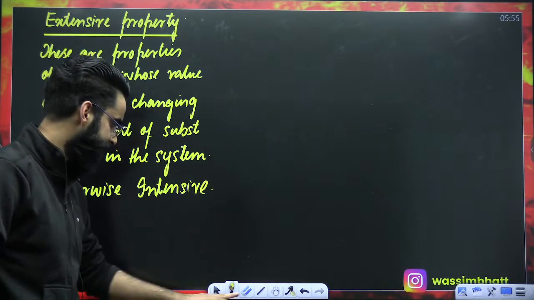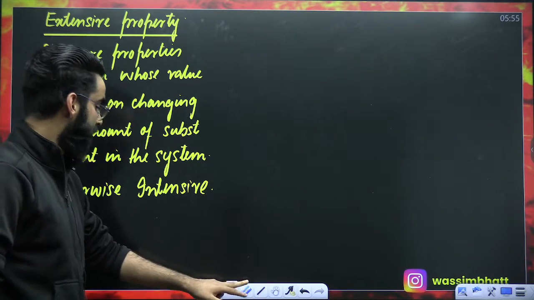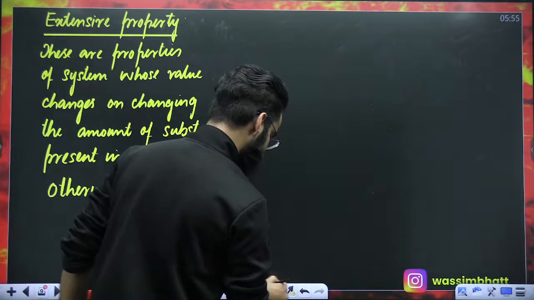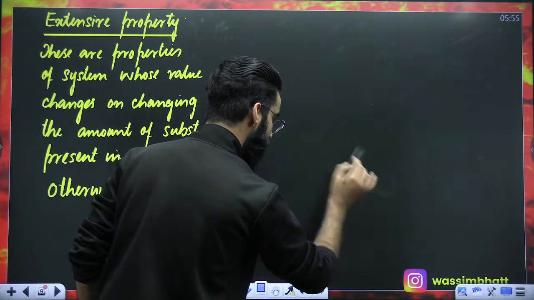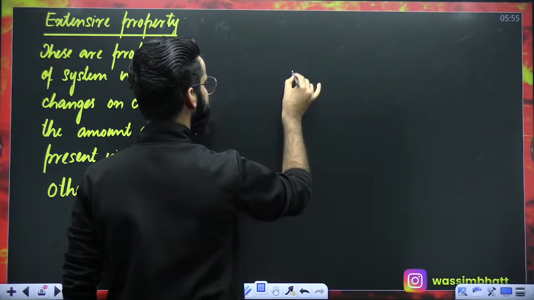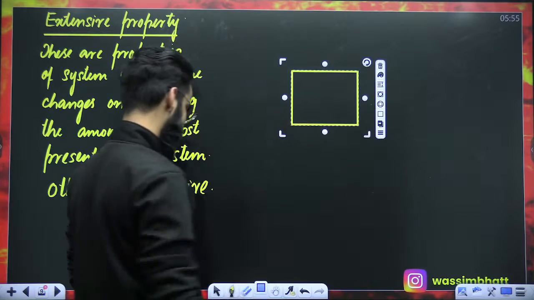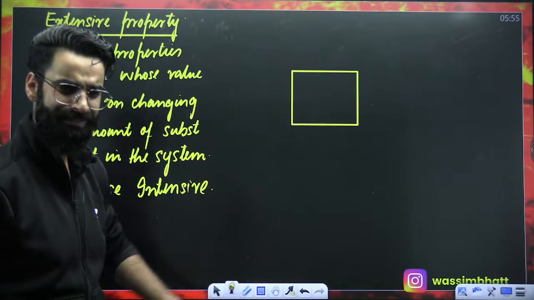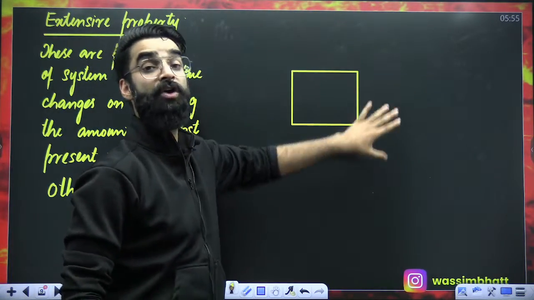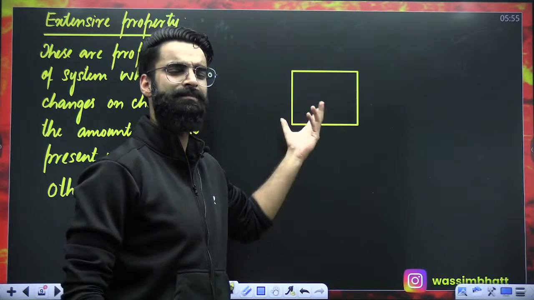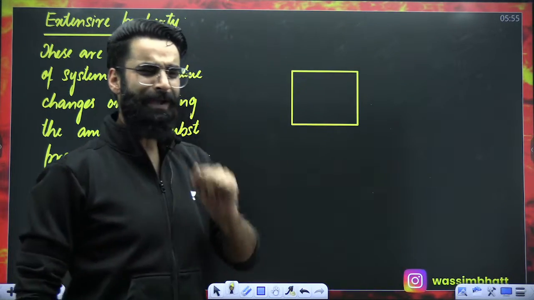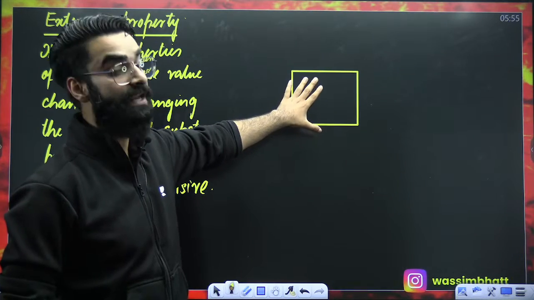Okay, have a look, guys. So for example, imagine that you have got an object. Let's say this is one block of iron. For example, this iron block is right now under investigation.